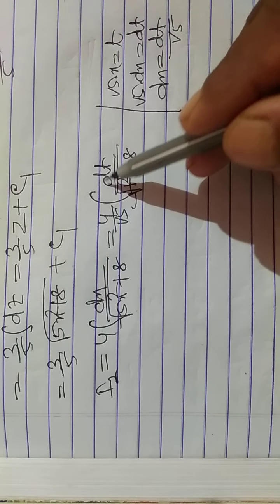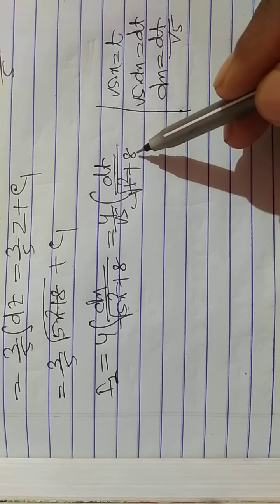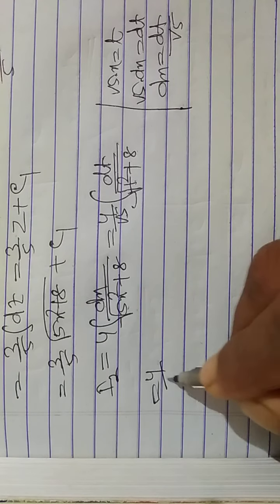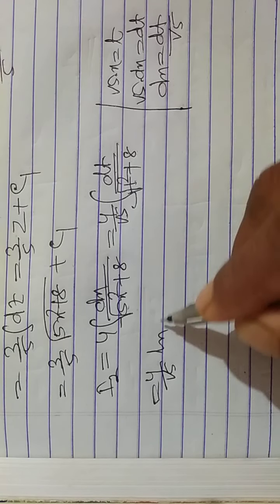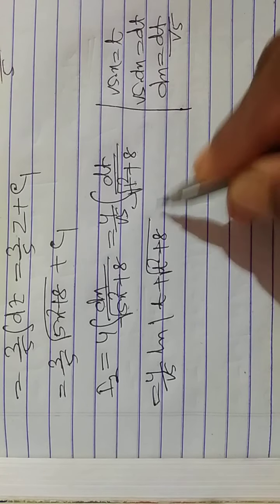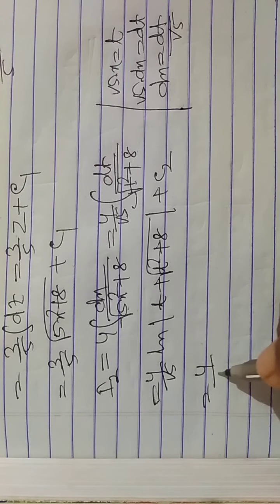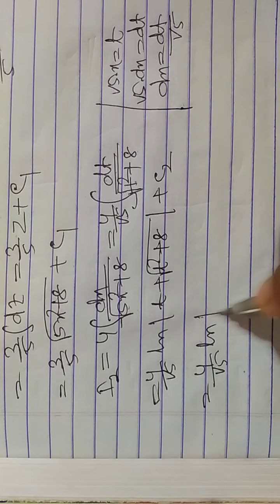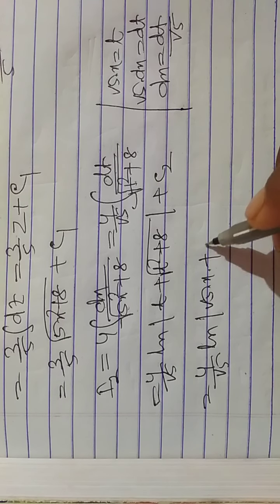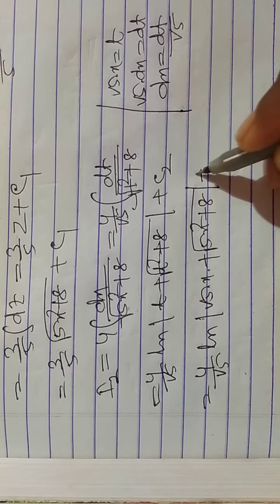Here dx = dt/√5, 5x² = t², and 8 is (√8)². This equals 4/√5 ln|t + √(t² + 8)| + c2, which is 4/√5 ln|√5 x + √(5x² + 8)| + c2.